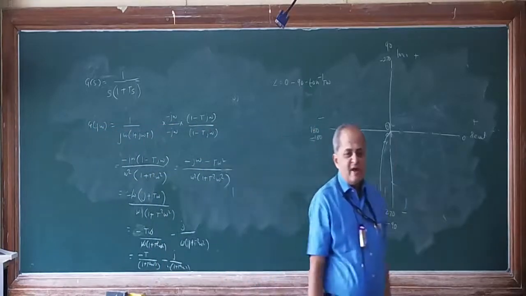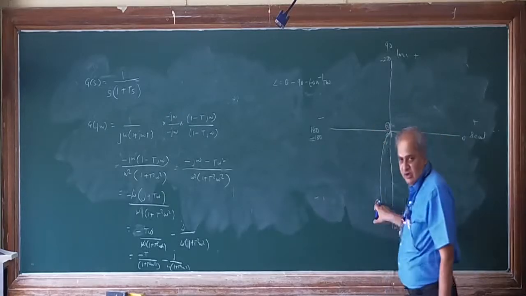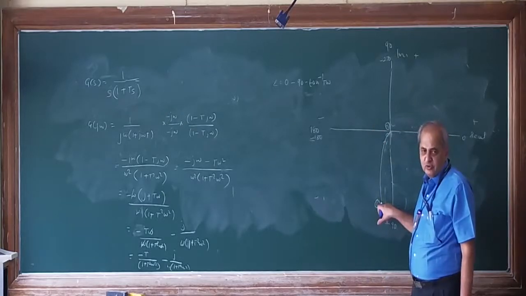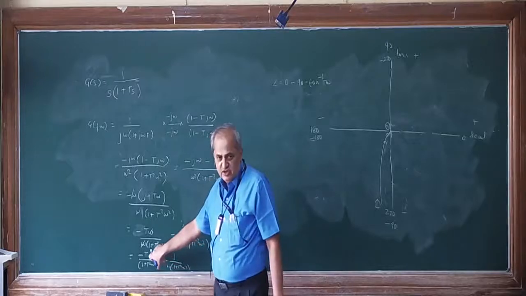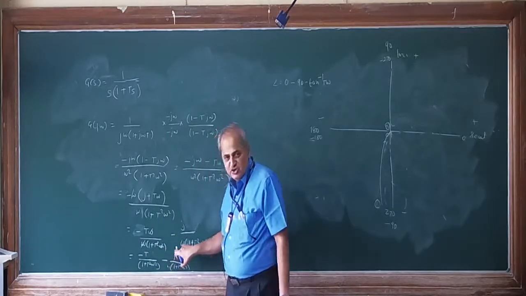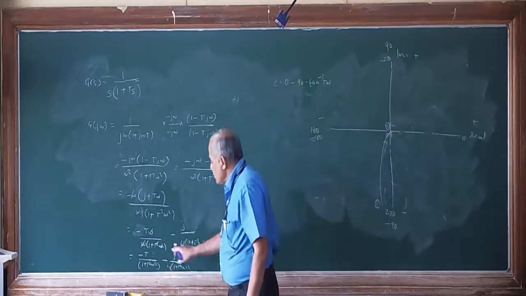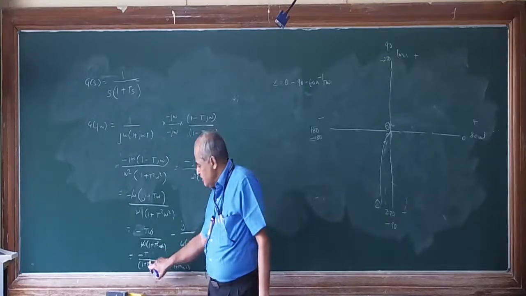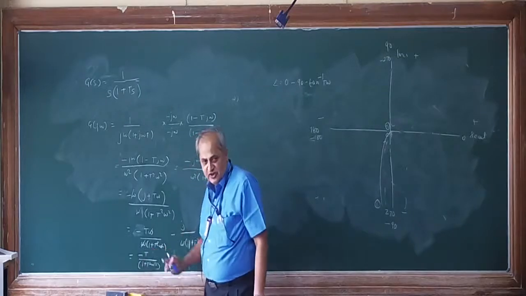Now you put the value. So at this point omega is 0. If you put omega is equal to 0 here, j divided by 0 will become infinity. Whereas this one, if you see here, omega is 0 means it will become minus t.